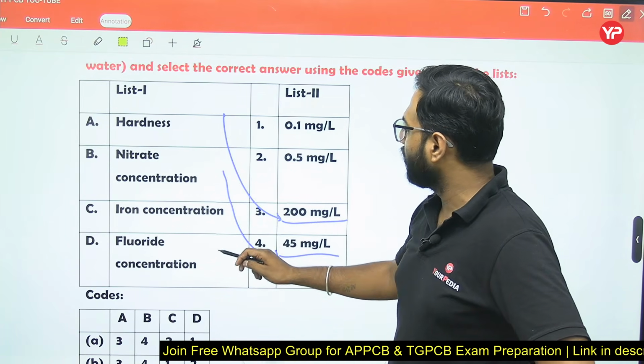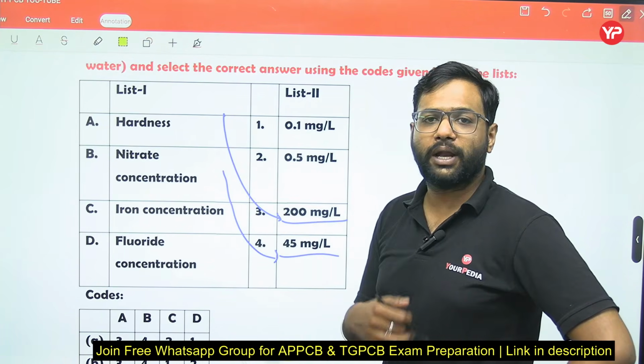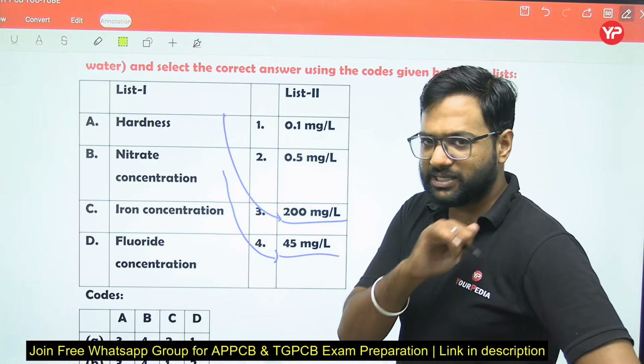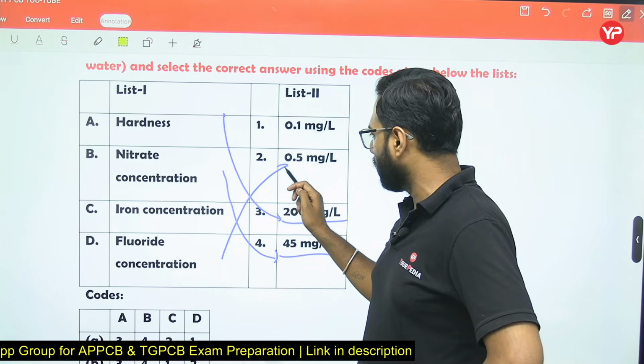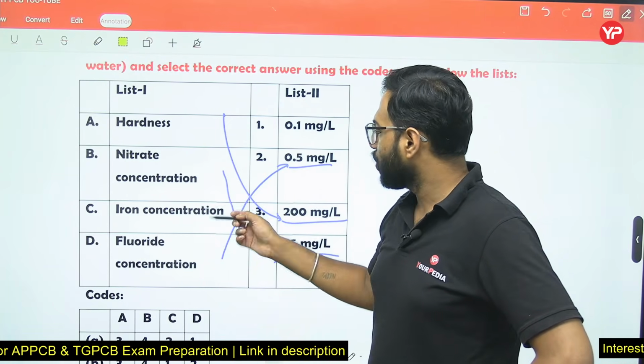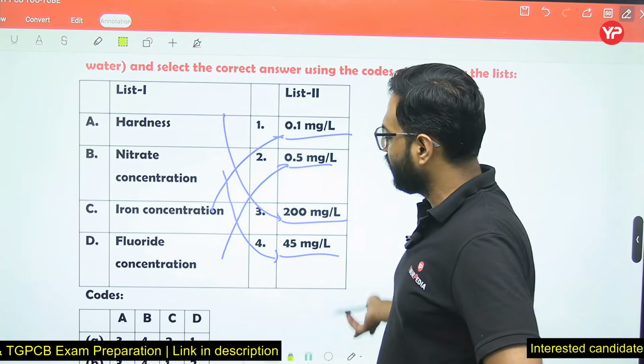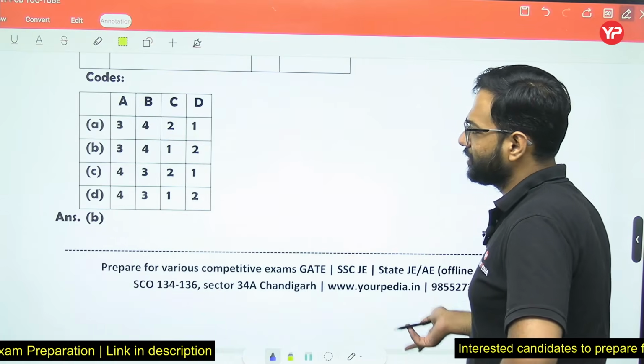Iron concentration, fluoride concentration, and we know the fluoride concentration up to 1 milligram per liter is required by us. So as per the options, we go for 0.5 because it is a higher value. So for iron concentration we go for this 0.1 milligram per liter. So you can match the answers like this.